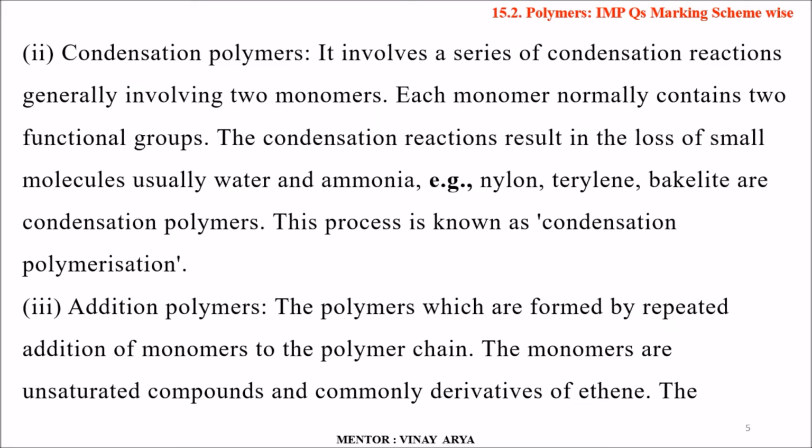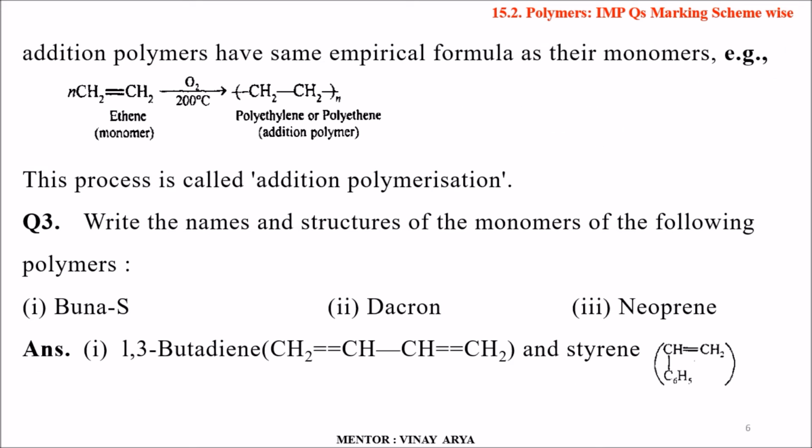Addition polymers are the polymers which are formed by repeated addition of monomers to the polymer chain. The monomers are unsaturated compounds and commonly derivatives of ethene. The addition polymers have the same empirical formula as their monomers. If we take ethene, again polythene will be formed in a long chain. This process is called addition polymerization.